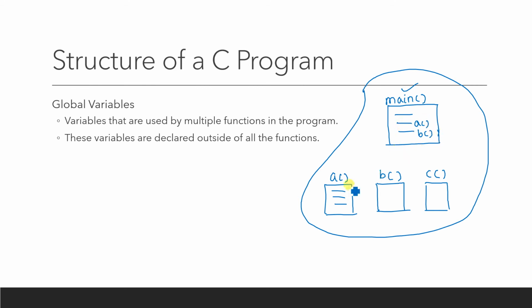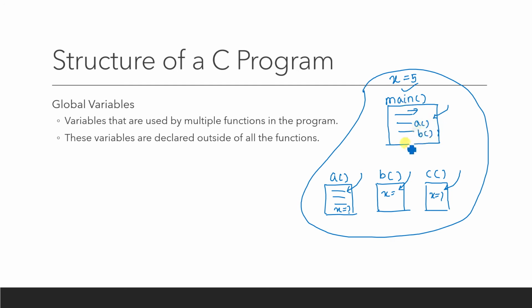Assume that all these functions use some global variable. Let's say one variable is there, x, and the value of x is 5. X is a variable whose value is 5. Now this x is used in here, and let's say x is used here also, and here also. Maybe 2 or 3 functions are going to use this variable. Then this variable need not be declared inside any function. We cannot declare it inside A, inside B, inside C, or inside main, because nobody else can access local variables.